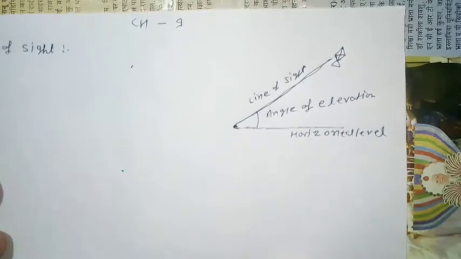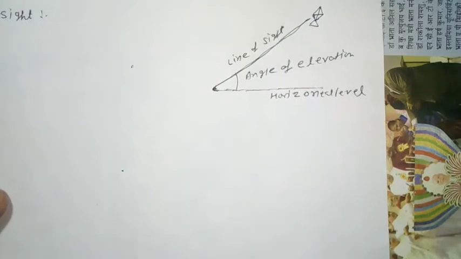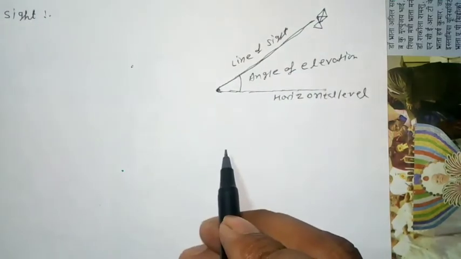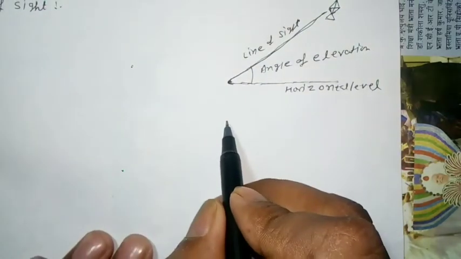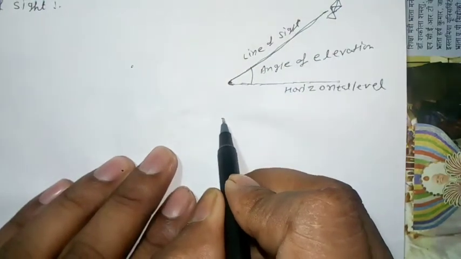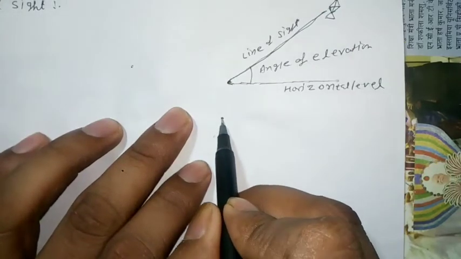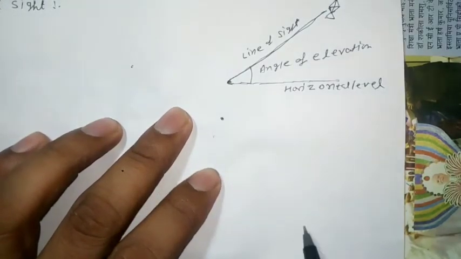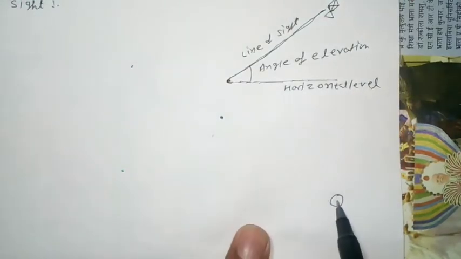Okay, suppose that any person is standing in a house. Suppose a person is standing in the house, and your eye is this, and there is an object like a bulb on the earth at some other place.